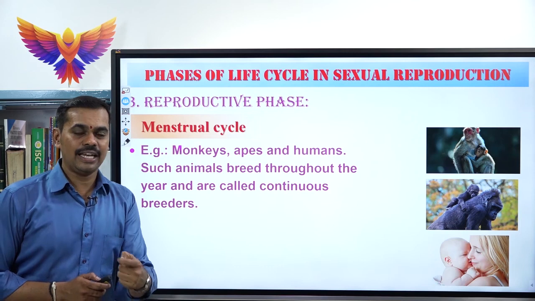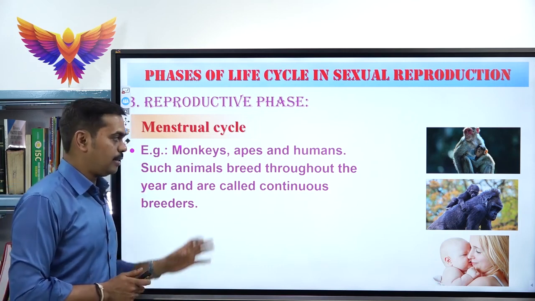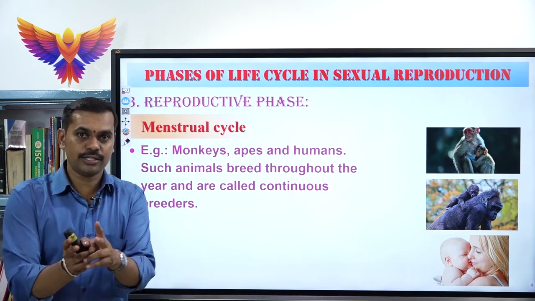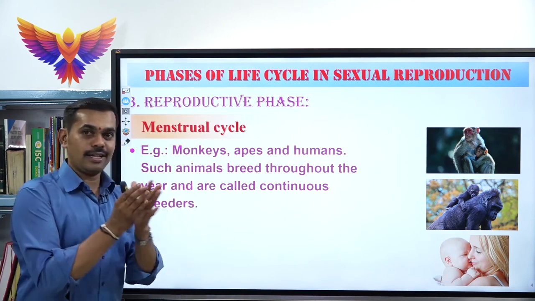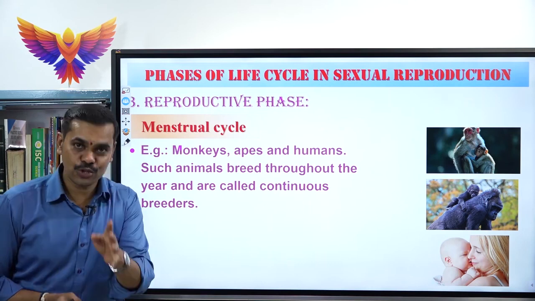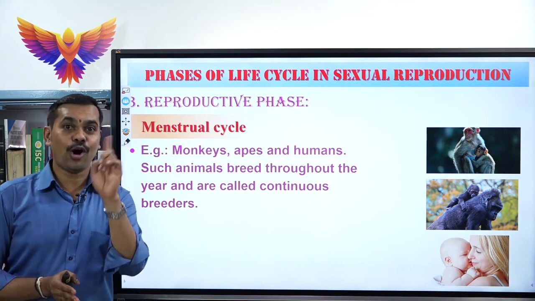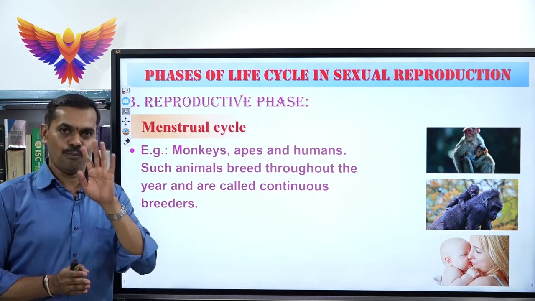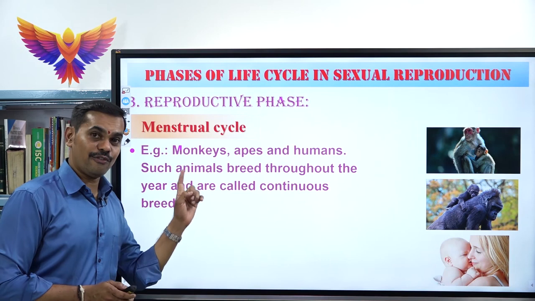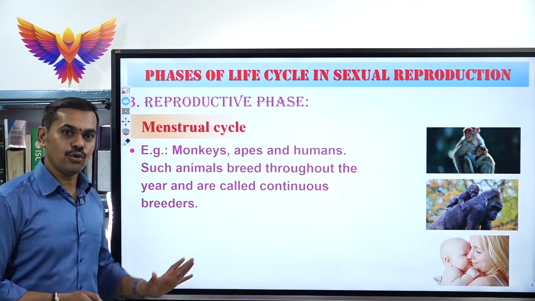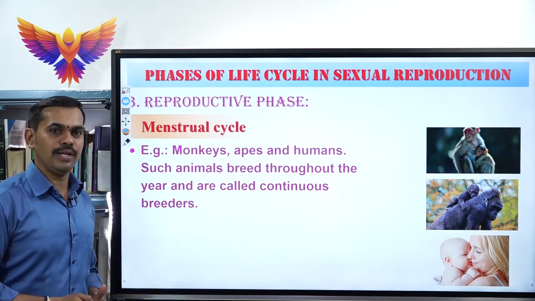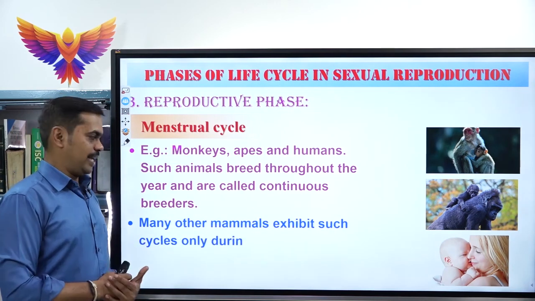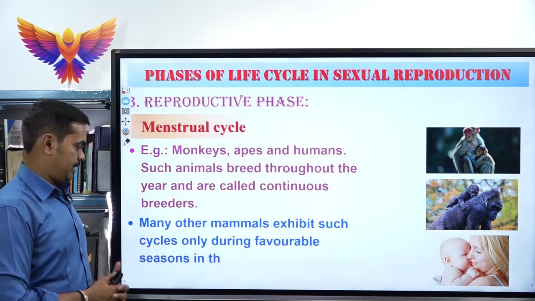So again and again I am stressing, please learn about the differences between seasonal breeders versus continuous breeders, and also estrus cycle versus menstrual cycle, the most important question, and also monocarpic flowers and polycarpic flowers. Please do remember, most important questions may occur from these concepts. So next concept we will be learning, which is called as senescence phase.